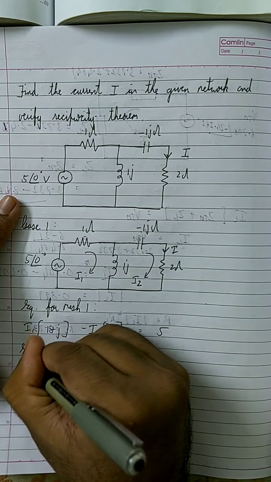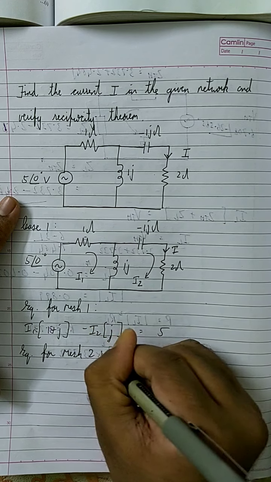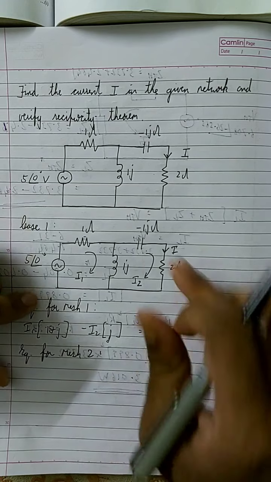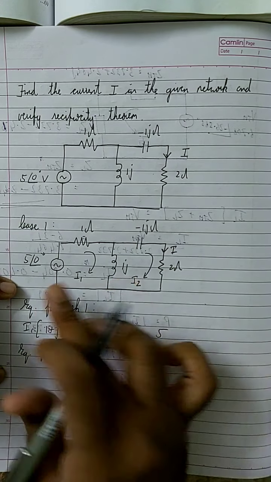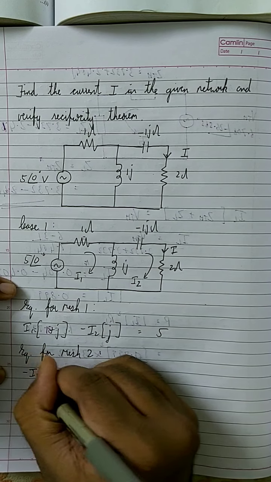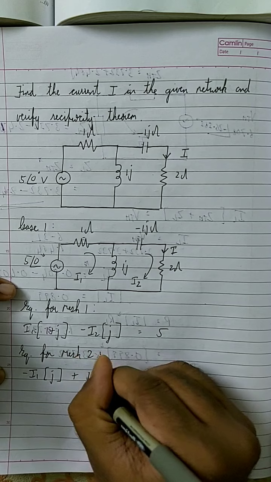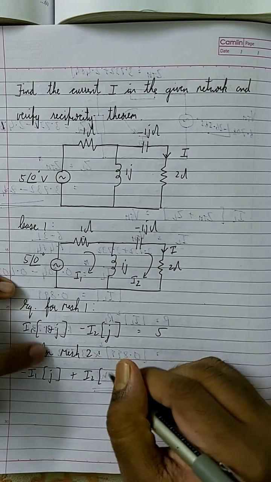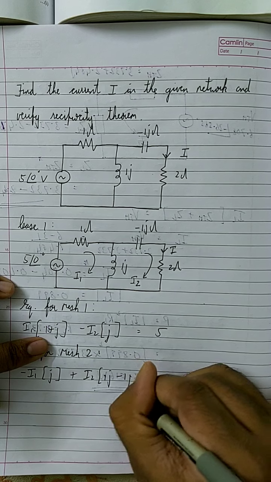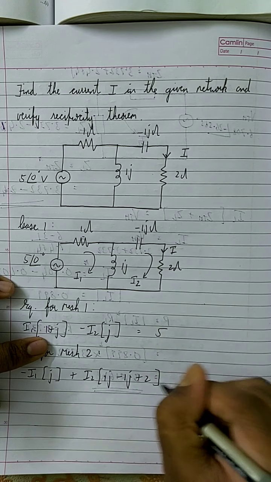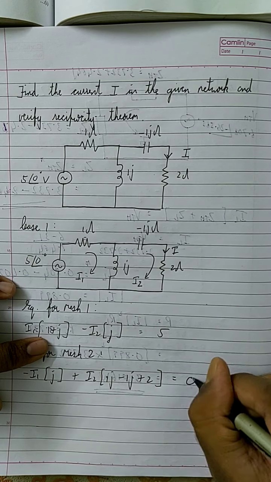And now the equation for mesh 2. Here I1 is negative and I2 is positive, therefore minus I1 into j, since it's touching only this inductor, plus I2 into, here it is j minus j plus 2, is equal to, there is no voltage source over here, so it is equal to 0.